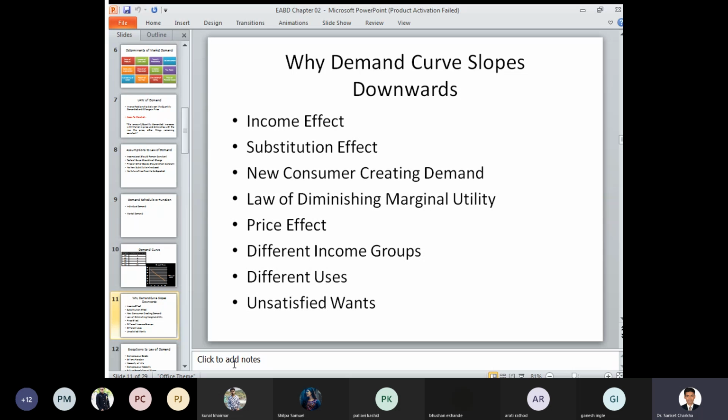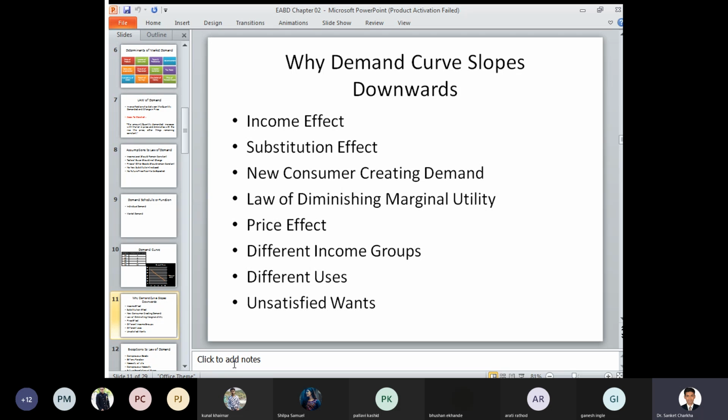So new consumers are creating demand. If new consumers are creating the demand for your product, what will be the situation? The quantity demanded of that particular product starts increasing. Earlier, your old customers were also consuming basmati rice, but if the product price is reducing, new customers get added to that category, and the new customers start consuming your products.